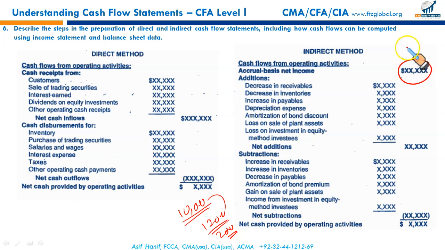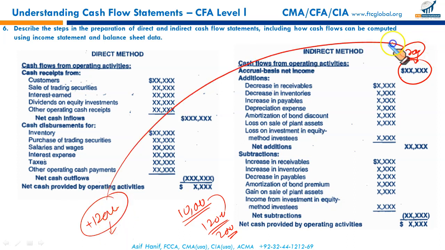Now, this $2,000 gain is already included in your net income, and at the same time, this $12,000 will be shown as an investing inflow. The problem is, this $2,000 is in the net income, and this $12,000 is in the investing inflow. This $2,000 is a common amount. So this $2,000 will have to be removed from net income here, and the full $12,000 will be reported as a cash flow from investing activities.